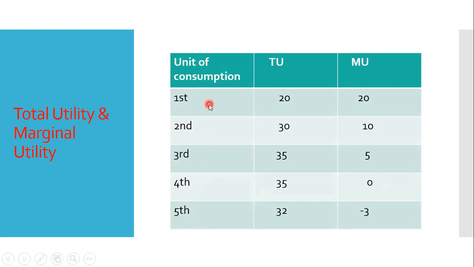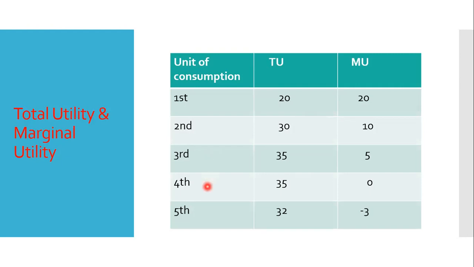So here we see from the first unit of product, marginal utility is 20 utils. From the second unit of the same product, marginal utility is now 10. That means it is decreasing. For the third unit of consumption, the marginal utility is lesser, from 10 to 5. And you see total utility is gradually increasing, because total utility is the addition of marginal utility. See, 20 plus 10, 30. 30 plus 5, 35. In this way, total utility is increasing.